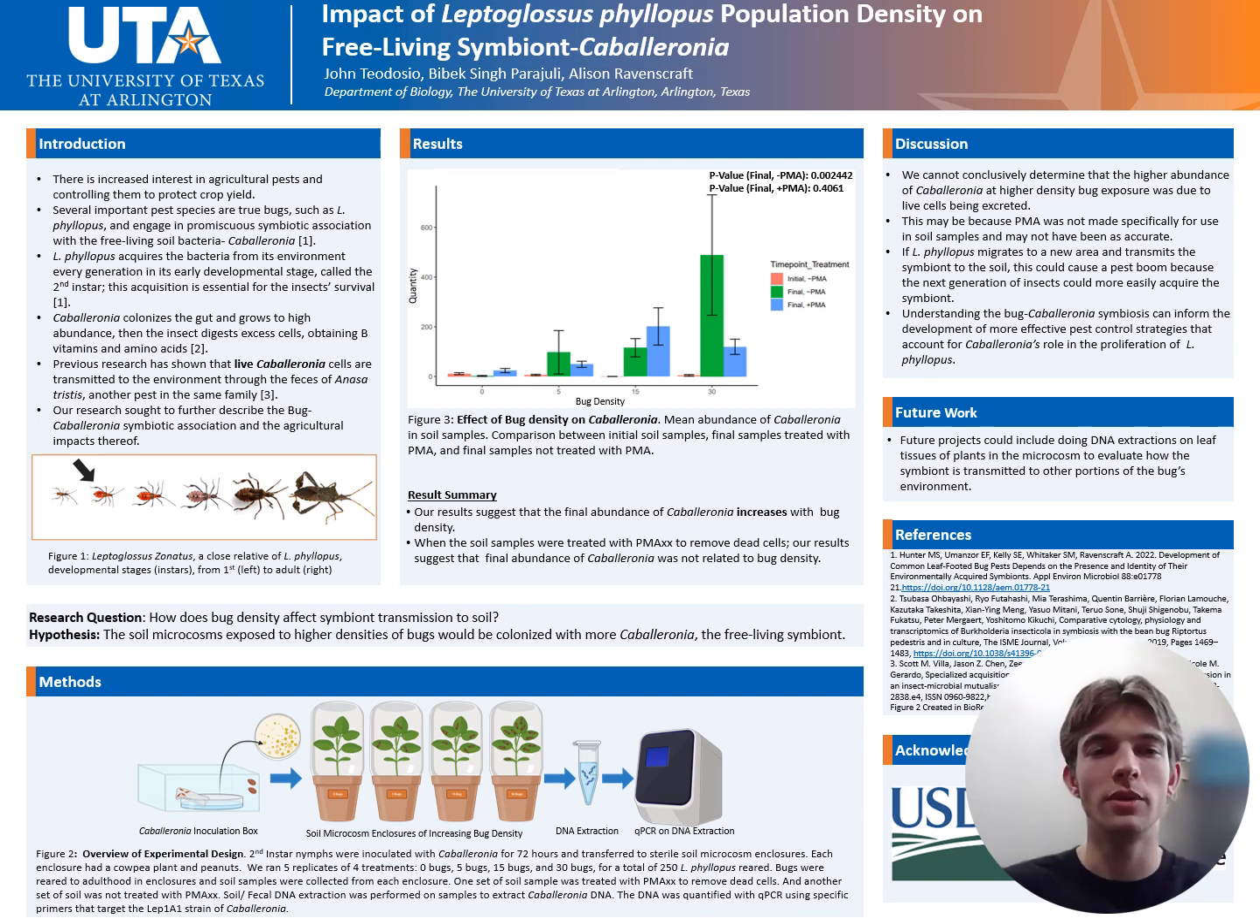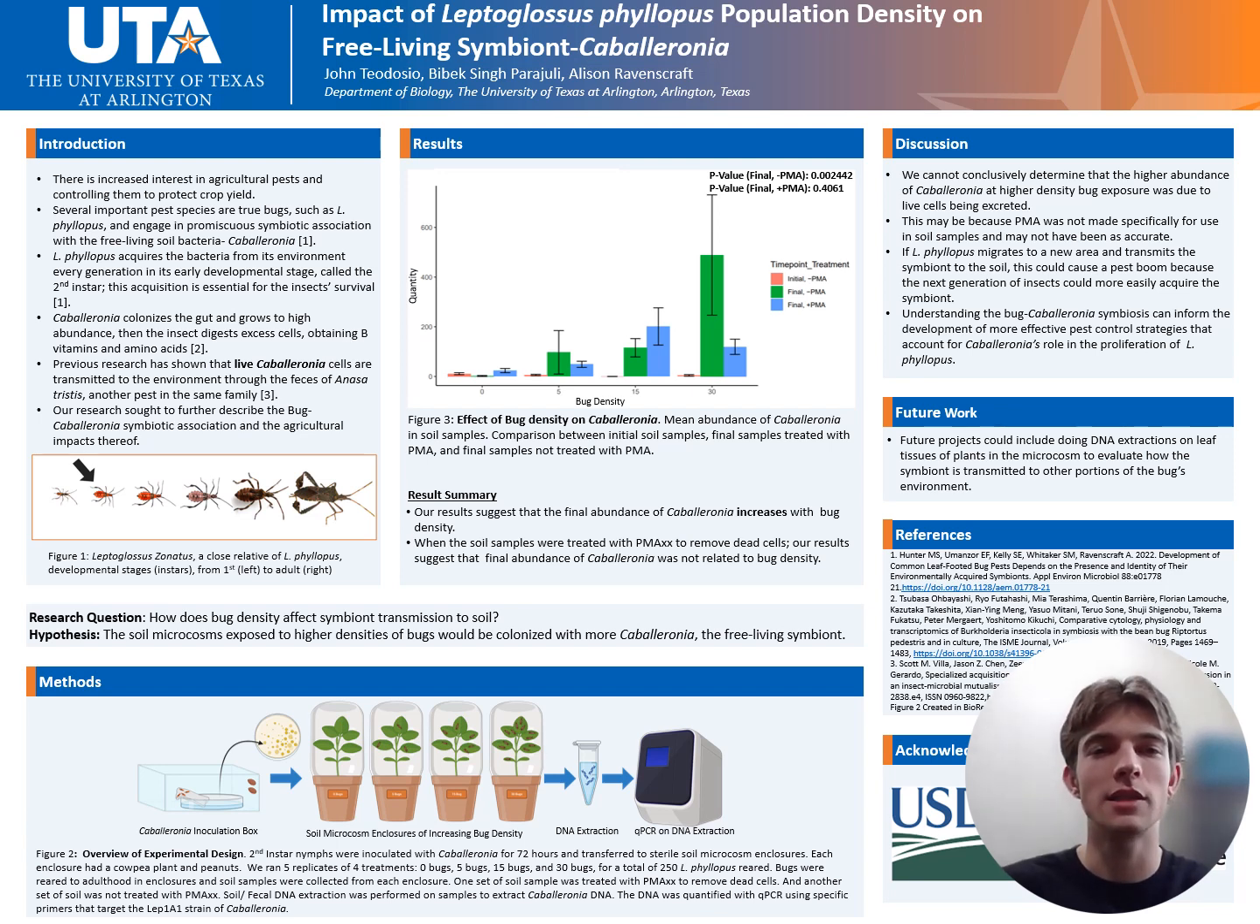Recent work has shown that live Caballeronia cells are transmitted to the environment through the feces of Anassotristis, another pest in the same family. Our research sought to further describe the bug Caballeronia symbiotic association and agricultural impacts thereof. We sought to answer the question, how does bug density affect symbiont transmission to soil?